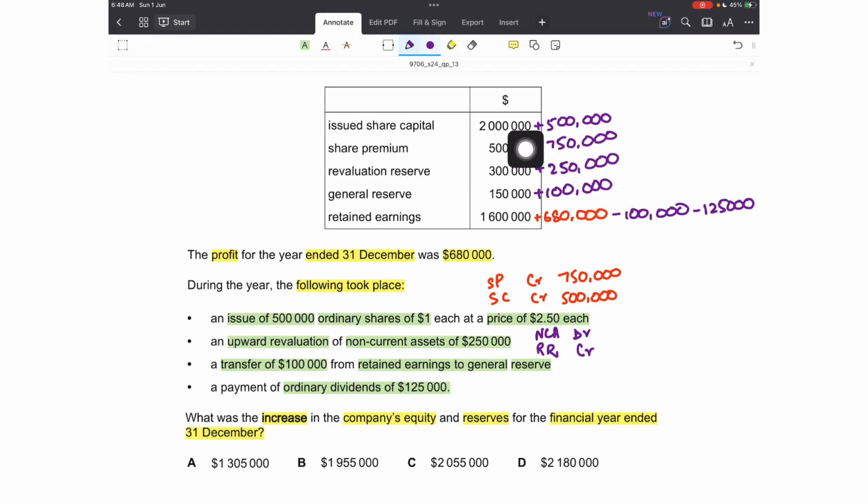We either calculate the balances of all the equity and reserves accounts, or we just total the causes of increase, which is the adjustments. So that would be 500,000 plus 750,000 plus 250,000 plus 100,000 plus 680,000 minus 100,000 minus 125,000. That would give me 2,055,000. Option C.